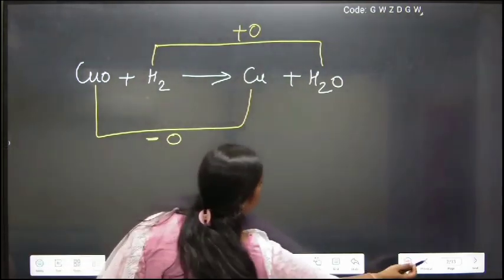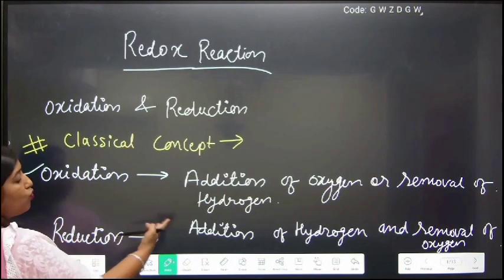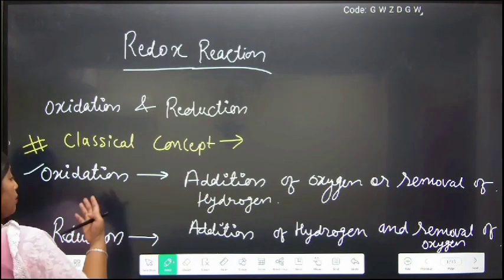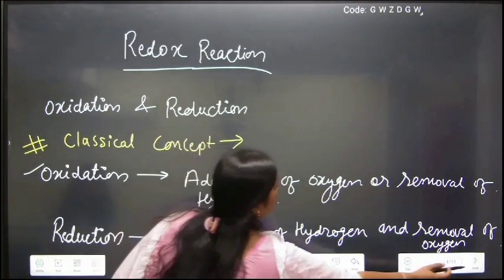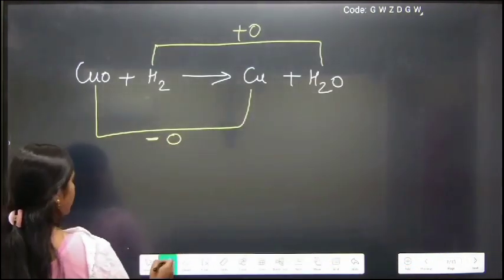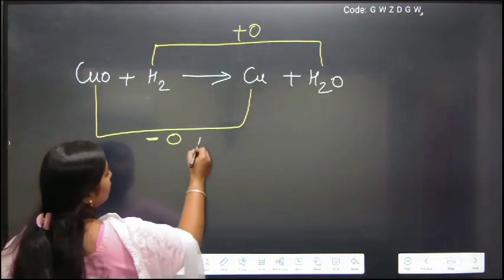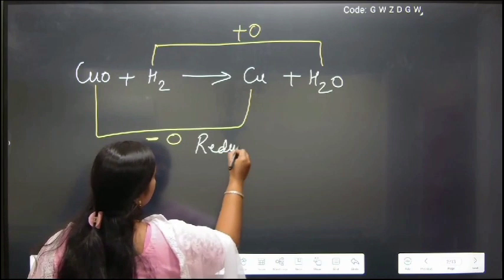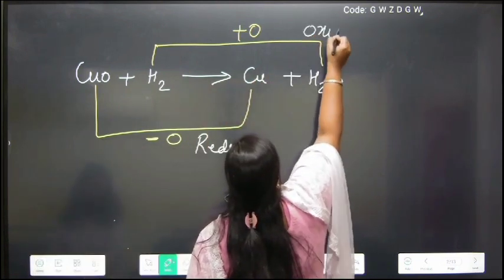Now you can conclude that addition of oxygen is oxidation and removal of oxygen is reduction. Simple. So you can say that copper oxide gets reduced while hydrogen gets oxidized.